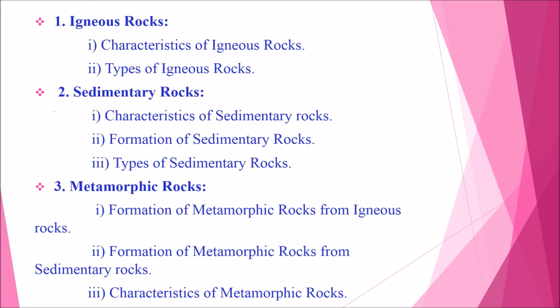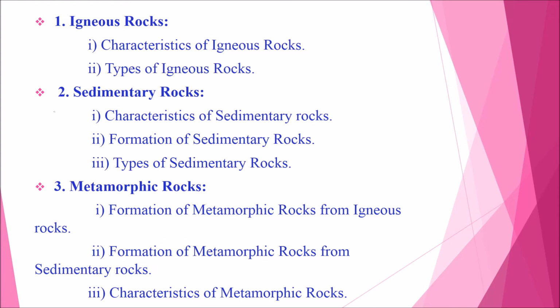Under this, we have characteristics of sedimentary rocks, formation of sedimentary rocks, and types of sedimentary rocks. The third one is metamorphic rocks. Under this, we have formation of metamorphic rocks from igneous rocks, formation of metamorphic rocks from sedimentary rocks, and finally